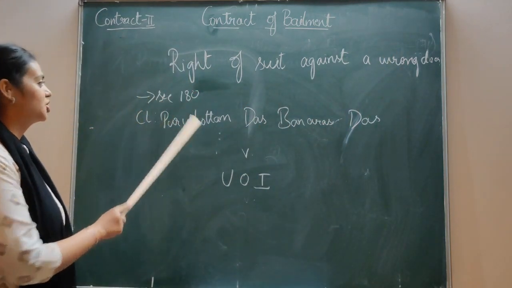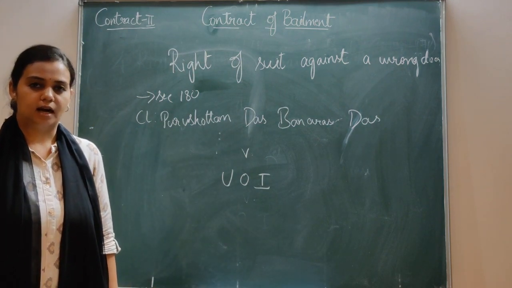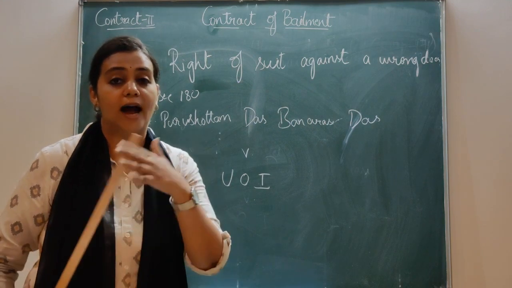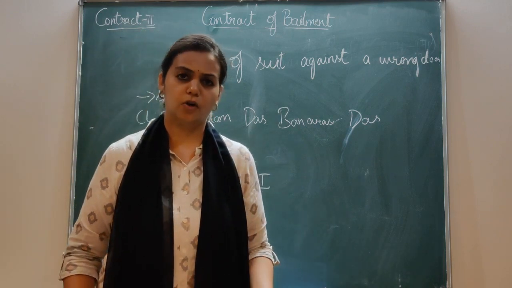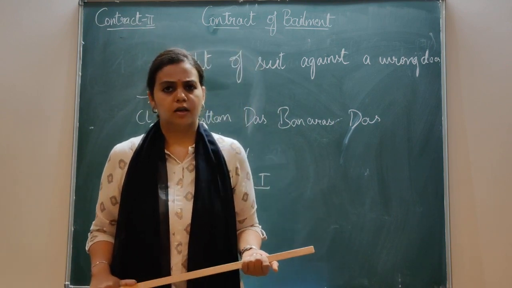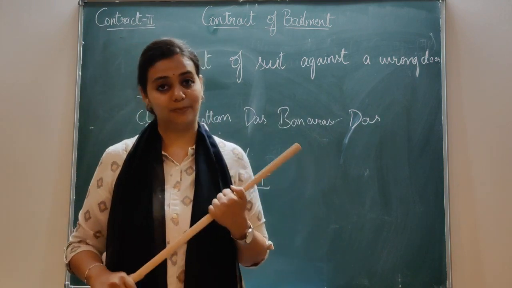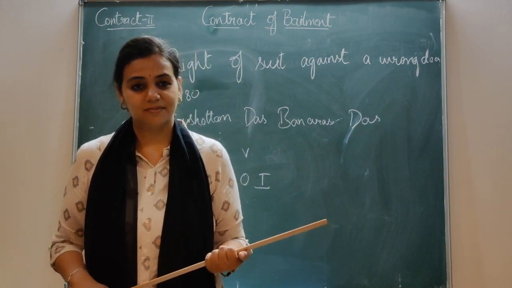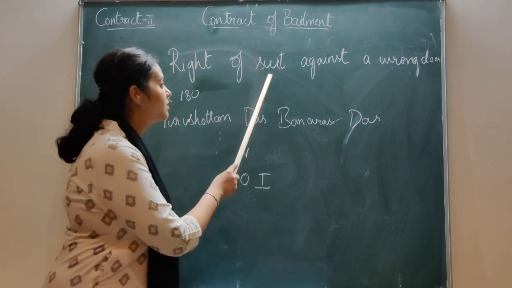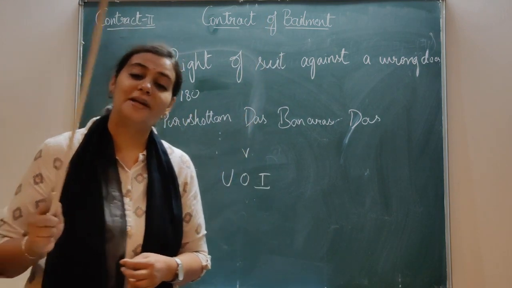Clear? The last right is the right of suit against a wrongdoer. It is given under section 180 of the Indian Contract Act. It says that if any wrongful act is done to the bailee, then the bailee can file a case against that person. One more important point to be noted is that the suit can be filed not only by the bailee but also by the bailor.